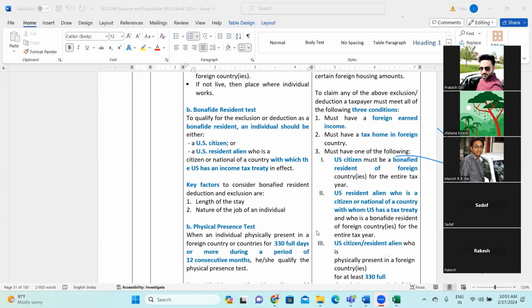And then next is the key factor to consider for the bona fide resident test, deduction and exclusion: the length of stay. Second is the nature of the job of an individual.